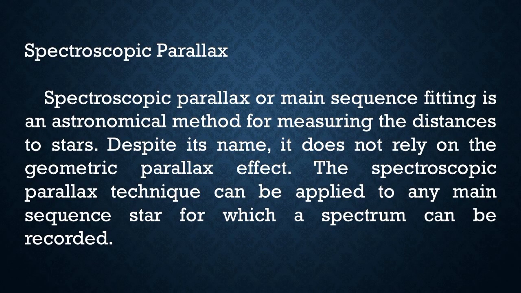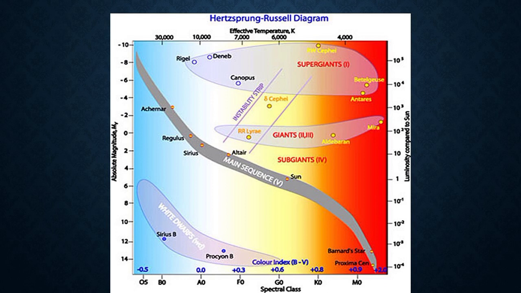Spectroscopic parallax. Spectroscopic parallax or main sequence fitting is an astronomical method for measuring the distance of stars. Despite its name, it does not rely on the geometric parallax effect. The spectroscopic parallax technique can be applied to any main sequence star for which a spectrum can be recorded. We can see in this diagram that the bluer the star, the higher its temperature, while if the color of the star is red, then it might have a lower temperature. This diagram also shows that the bigger the stars are, the higher its luminosity.